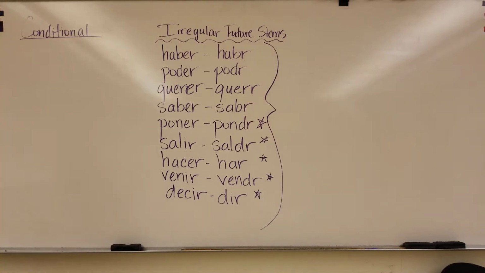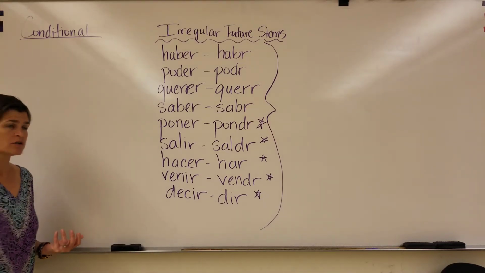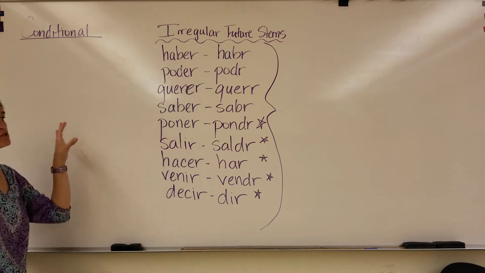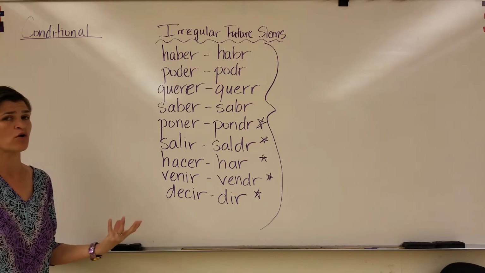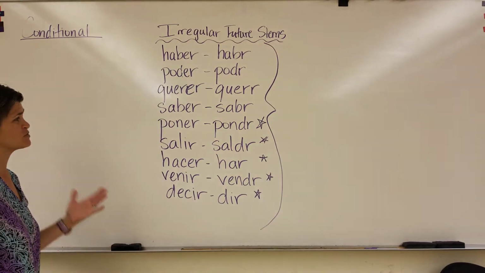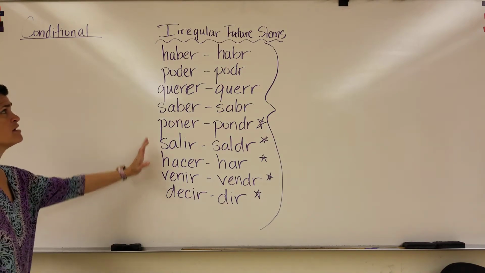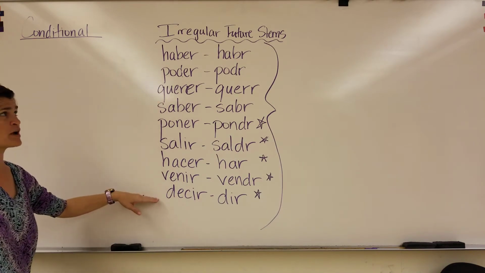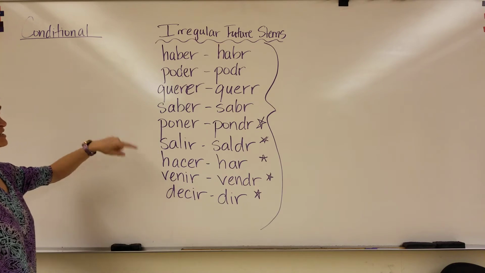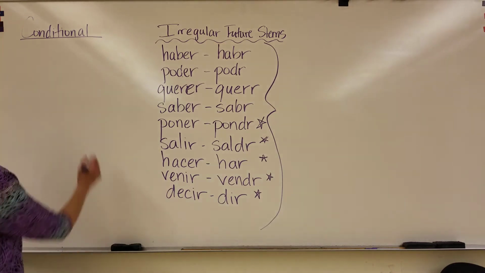I also want to talk in this chapter about the conditional. Your book doesn't have the conditional in this chapter, but it's so easy to just throw it on here along with the future tense because it behaves exactly the same way. We've got the same exact list of irregular stems. So these same stems are used for both the future and the conditional.